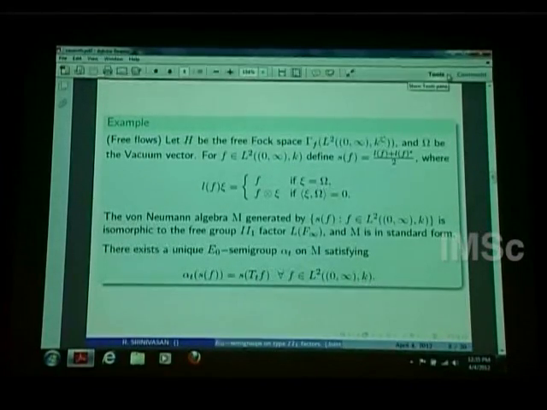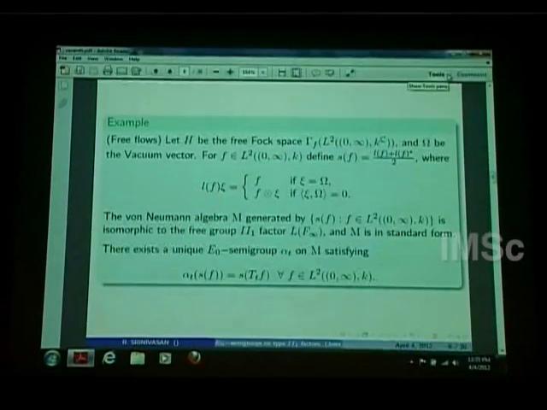So a similar thing we can do on a free Fock space. So let H be a free Fock space. I take the same L2(0, infinity) tensor K_C. This complexification I take because Fock spaces are defined for a complex Hilbert space. So I take H to be the free Fock space and omega be the vacuum vector again. There's a vacuum vector in free Fock space. Then for f, this is the same as the creation operator, except that it's not an anti-symmetric tensor. It is just the usual tensor.